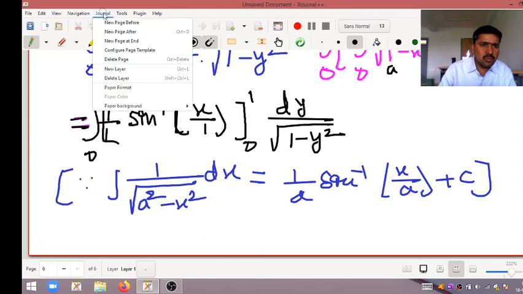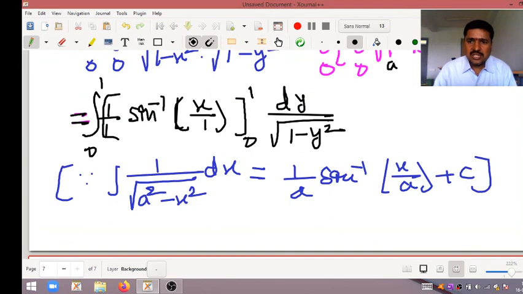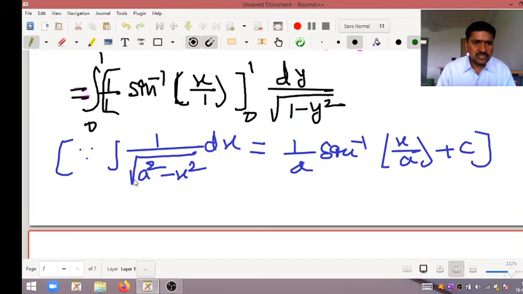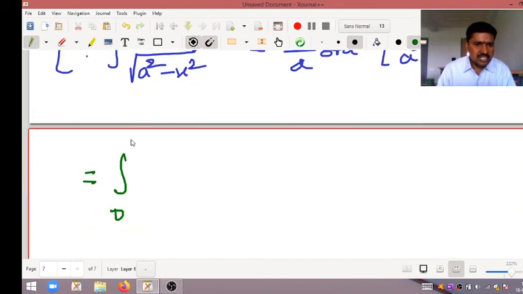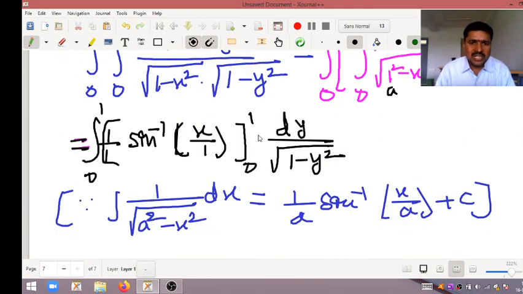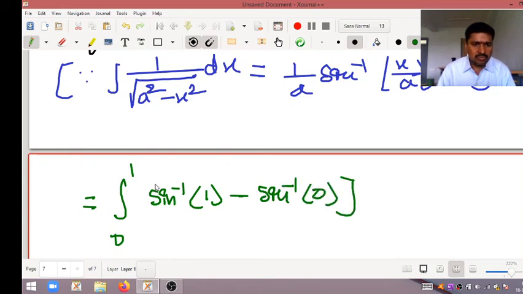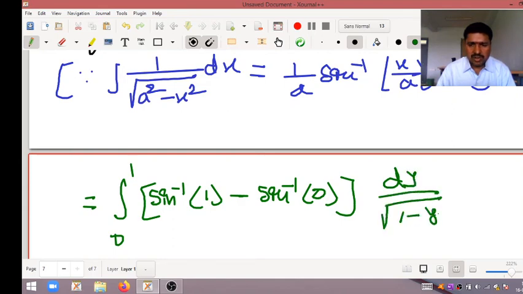Before that, I will open one page. Okay, see here, my dear students. This one, integral, I am simplifying, integral 0 to 1. Now we want to apply the limits where x is there. So that means sine inverse of upper limit 1 minus lower limit 0, sine inverse of 0, into dy by square root of 1 minus y square.